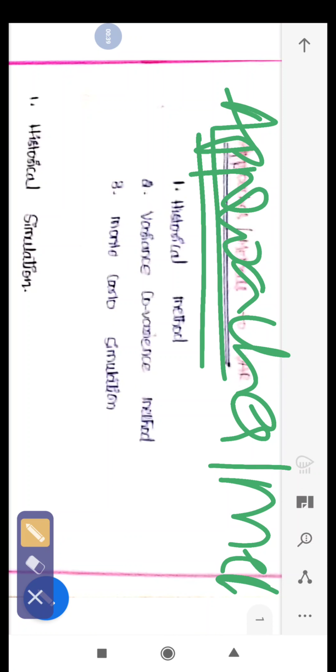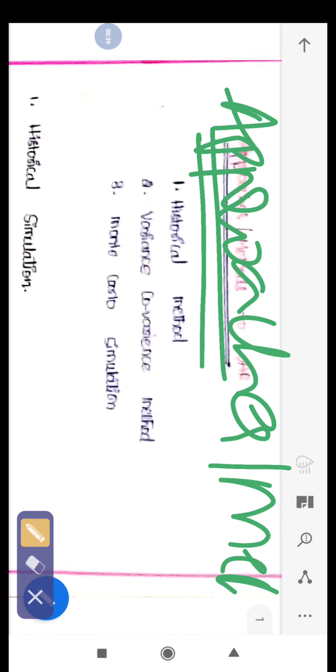The next feature is that it assumes history will repeat itself. There is one popular phrase we also use in our daily life, that history will repeat itself. It means whatever happened in the history, the future will repeat it. This phrase is assumed by this method. Now let's look into the process.